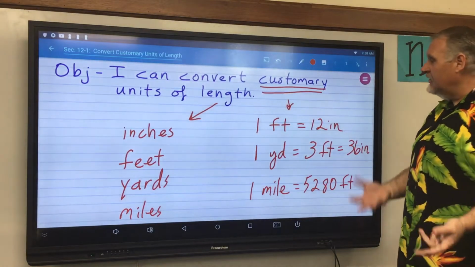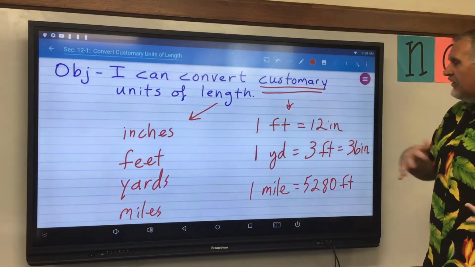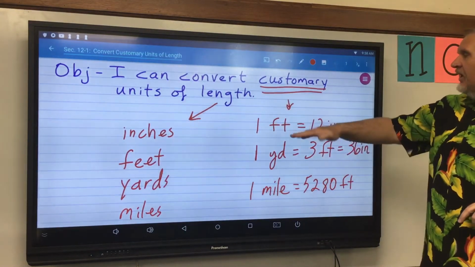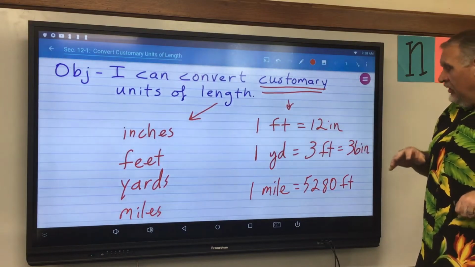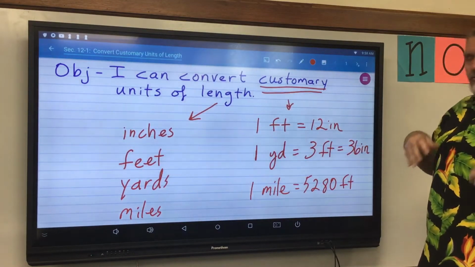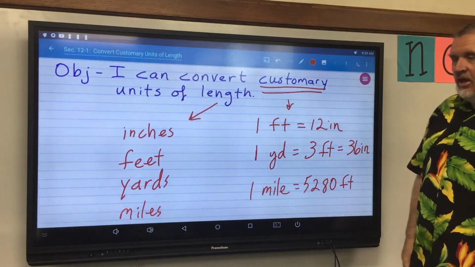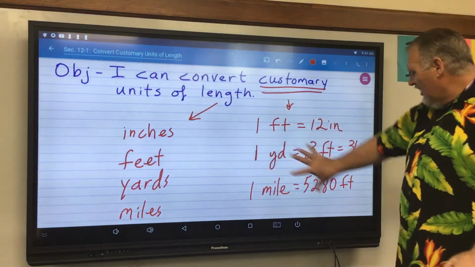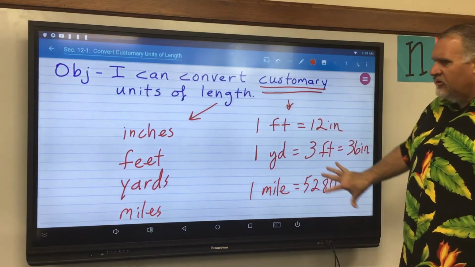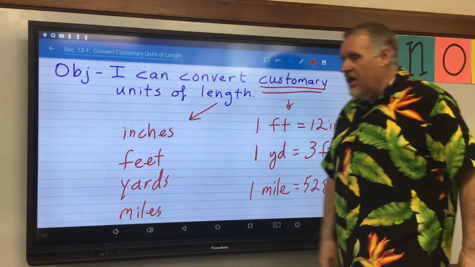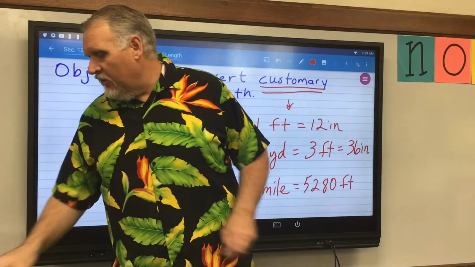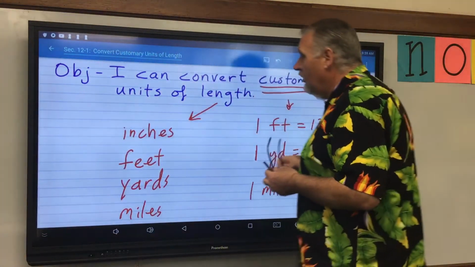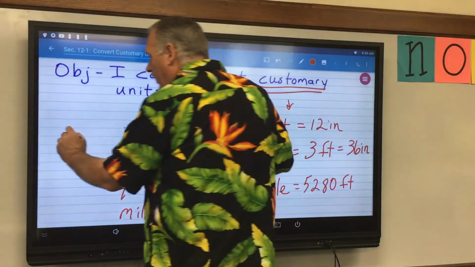Okay, so today's assignment is all about going back and forth from feet to inches, from yards to feet, from maybe miles to feet. This little box, this information right here, is in your textbook. I'm on pages 490 and 491 today.